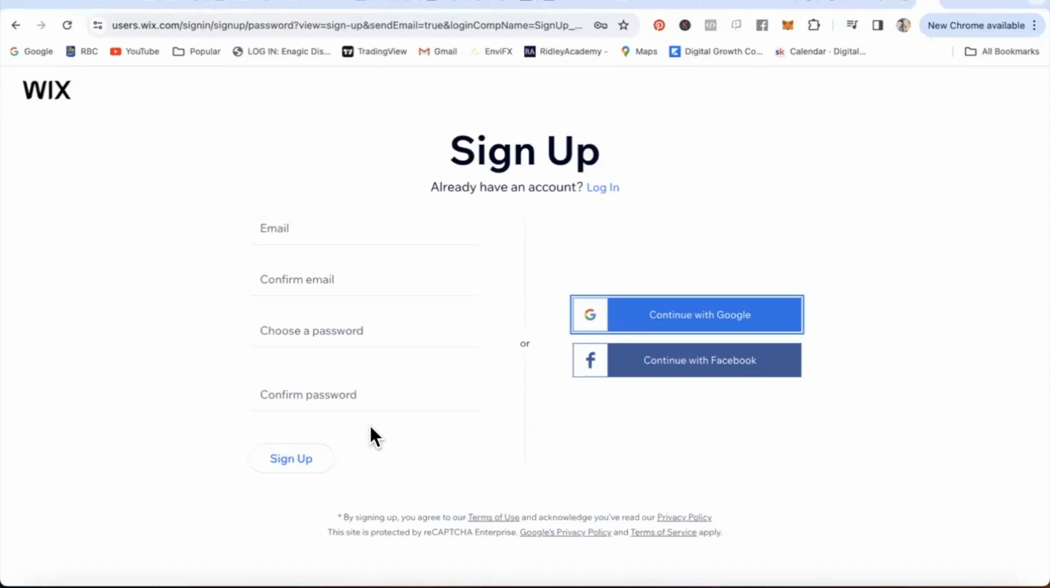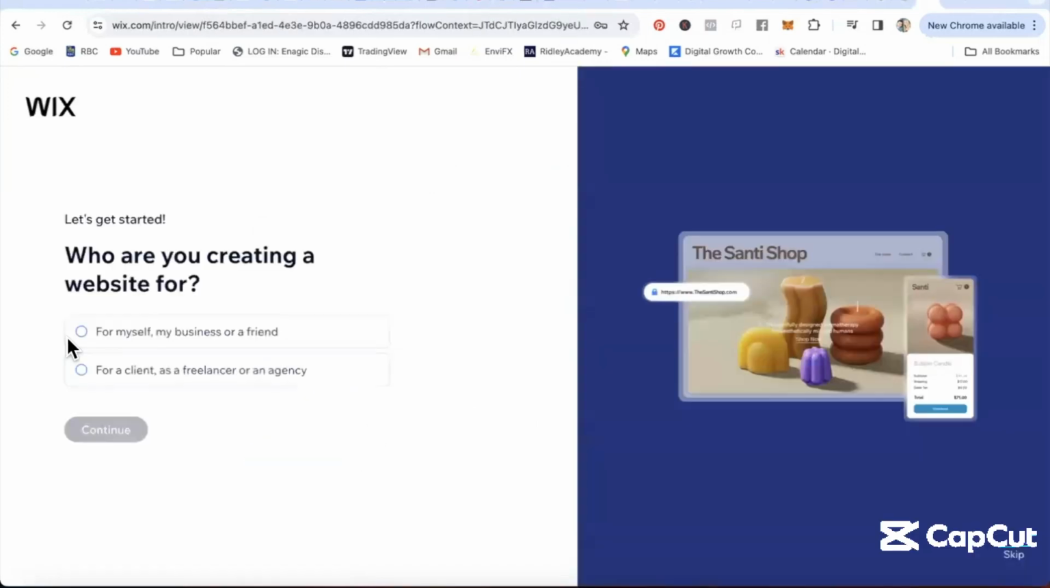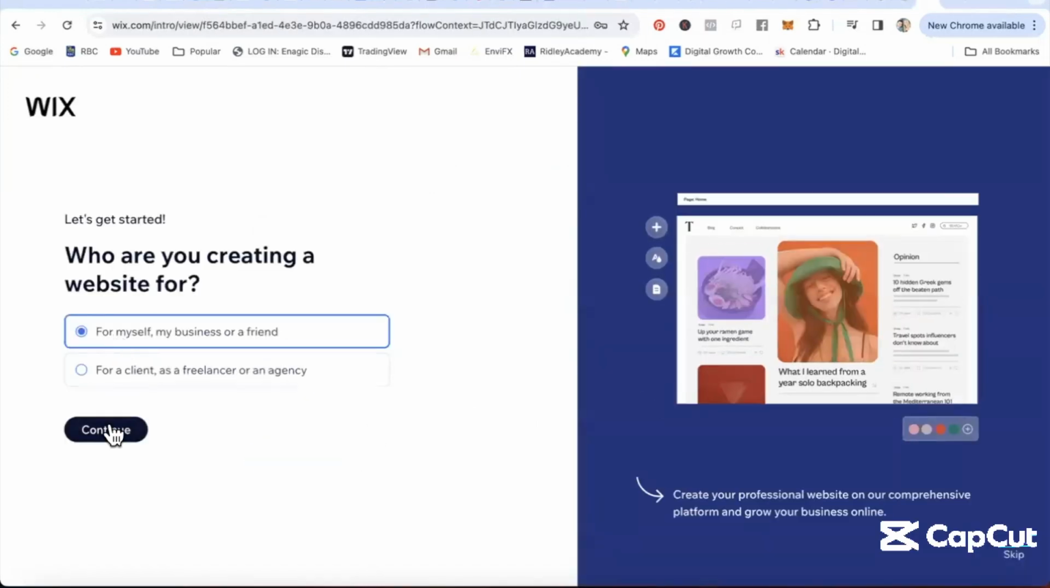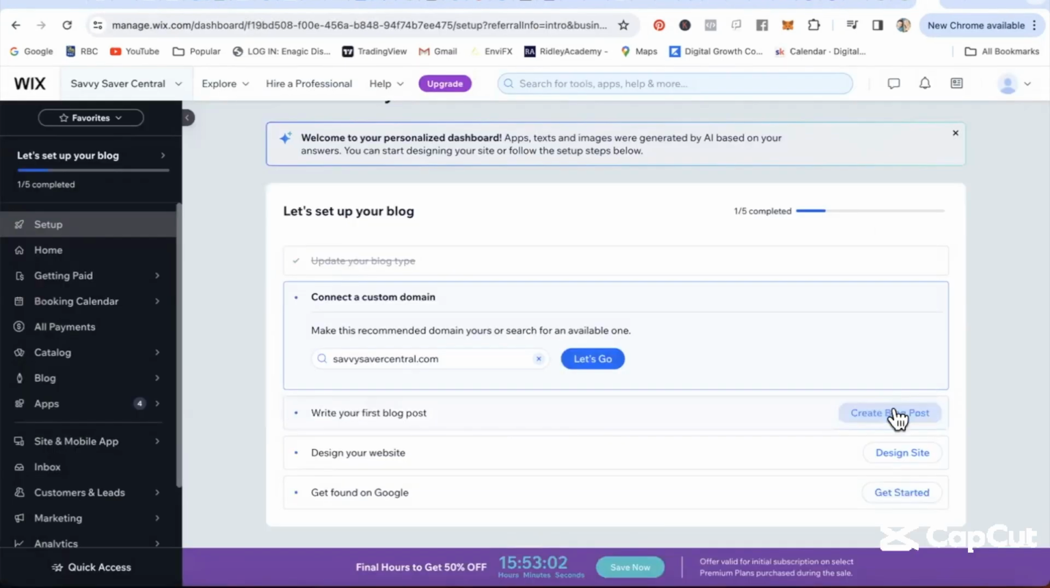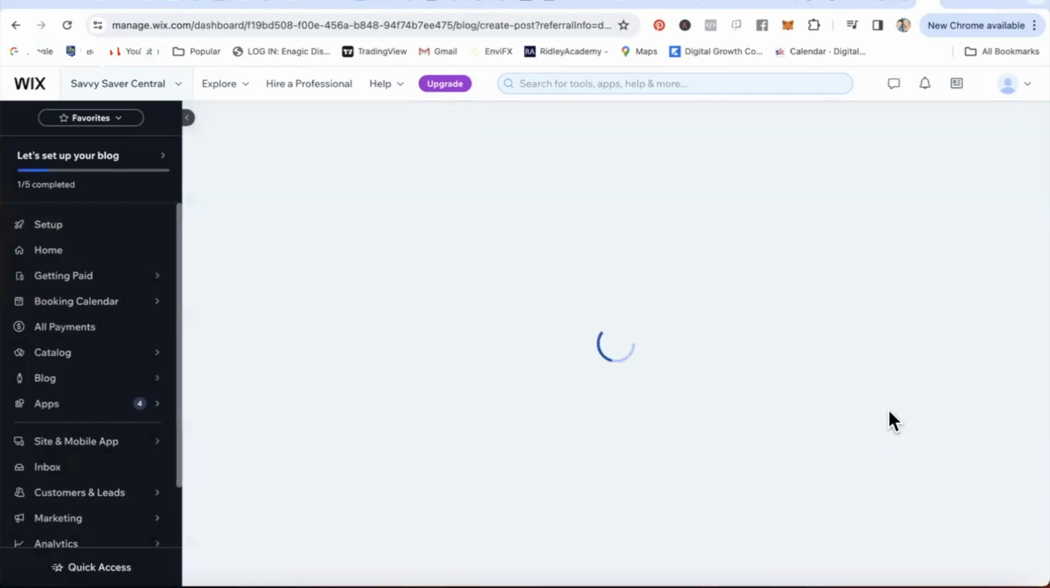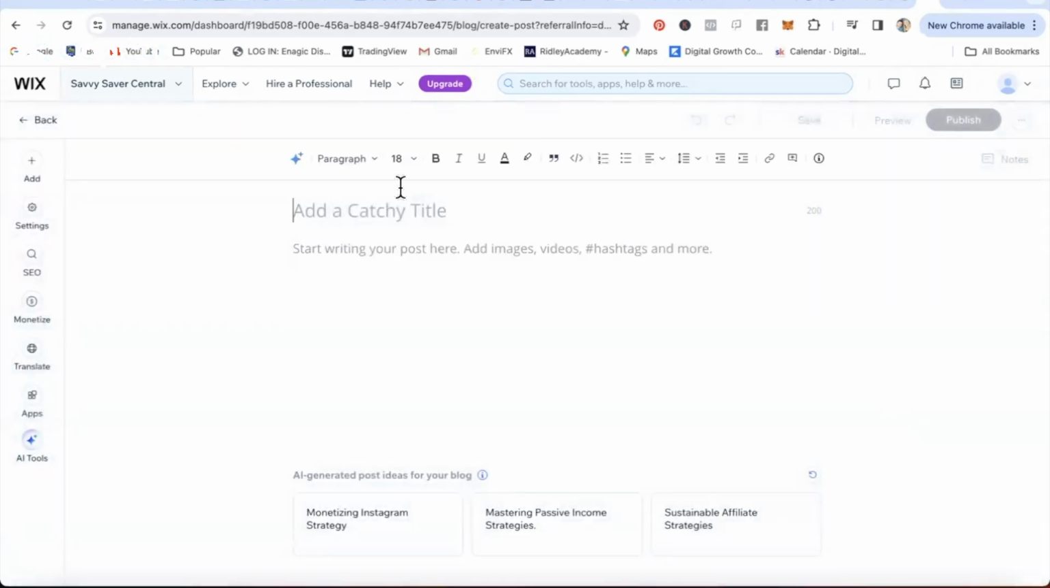So enter all your info here and then hit sign up. Choose for yourself, continue. So Wix even has AI built into it so that it can create your blog so much faster. You can start with the chat, giving them information that they're asking for, and it will create your blog for you. Create your first blog post. You do that by clicking there. And now you've got to create your blog post.